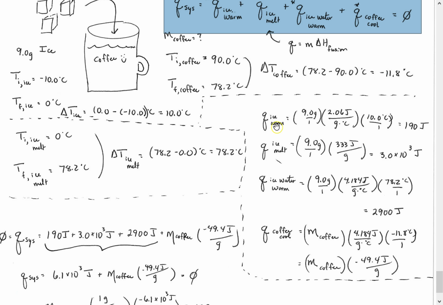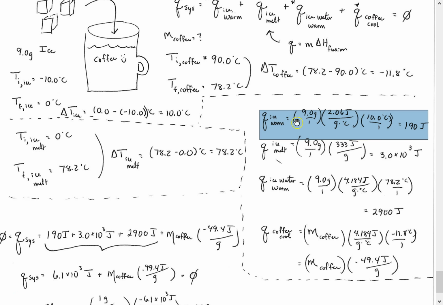Then here I've gone ahead and started calculating the Q's that I can. So the Q associated with the ice warming is the mass of the ice times the specific heat of ice, which was given in the table. Remember, it's not 4.184 joules per gram degrees Celsius, it's 2.06 joules per gram degrees Celsius. And the delta T of the ice, and so we have energy required, 190 joules.